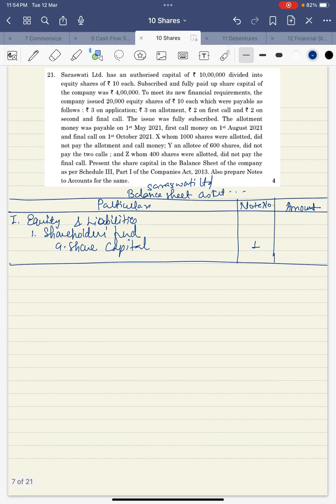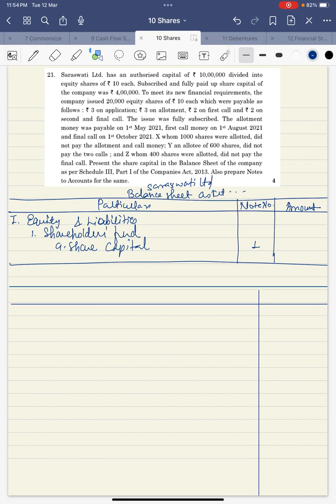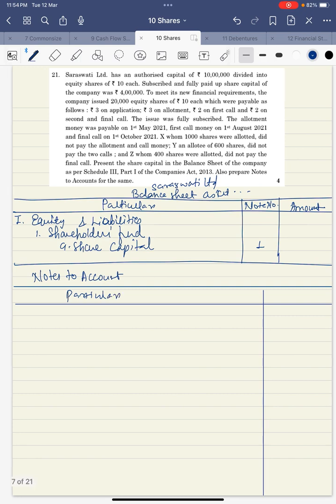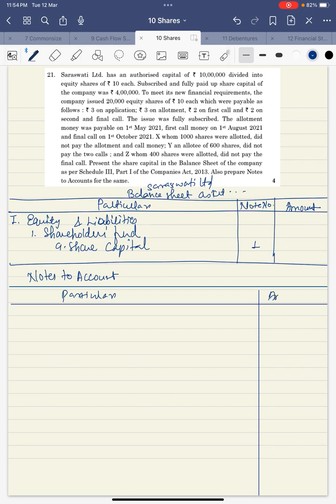So below this we'll prepare notes to account. Particulars, amount.